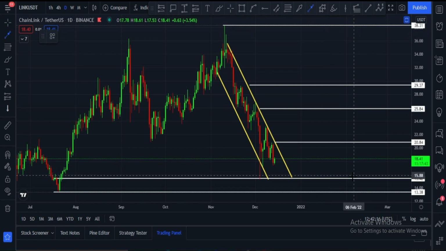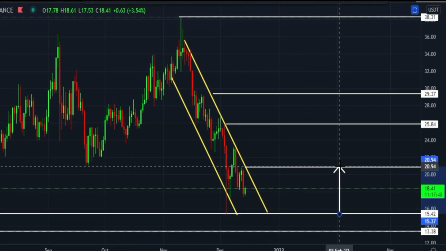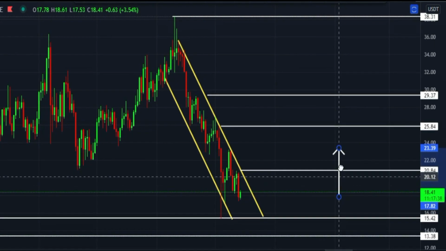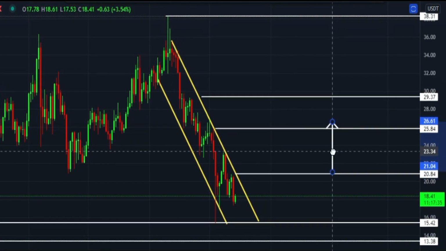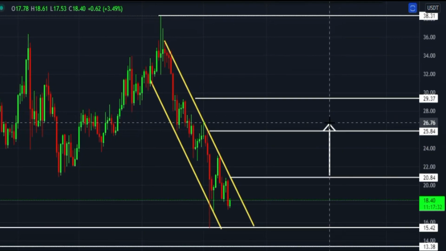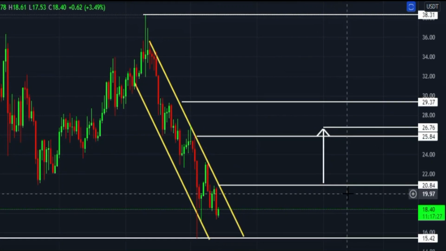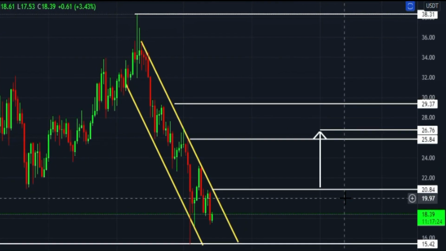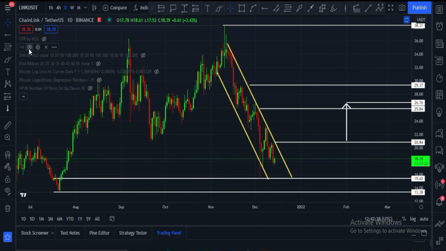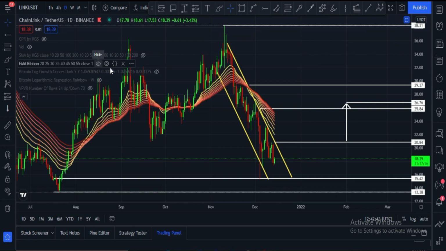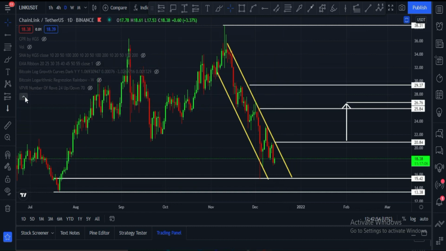And if I calculate the target according to the support and resistance base, in that case Chainlink can easily hit this target very soon. $25 to $26 price area is very realistic, and it can hit within some days. Let me show you some indicators. First of all, volume. Good volume in daily chart. Let me show you EMA ribbon. Candles have to break this $25 price area. After that candles will break this EMA ribbon, and after that we will see upside movement. Until then maybe we may see some sideways movement.